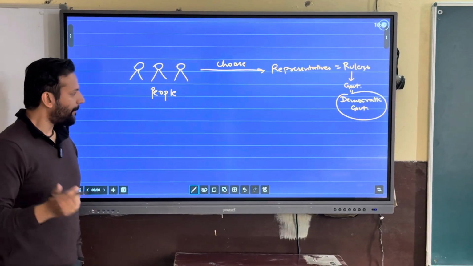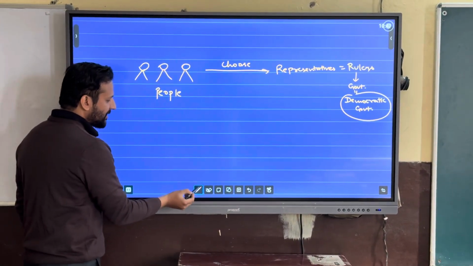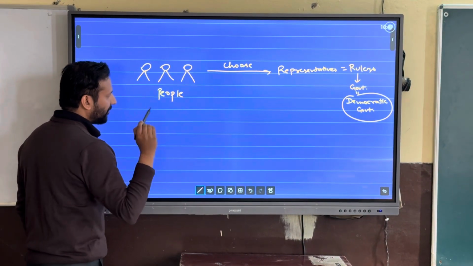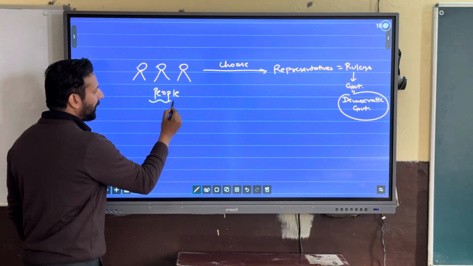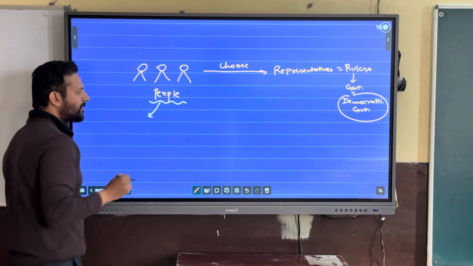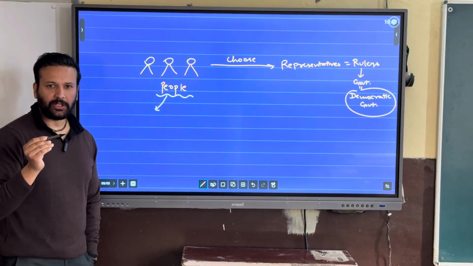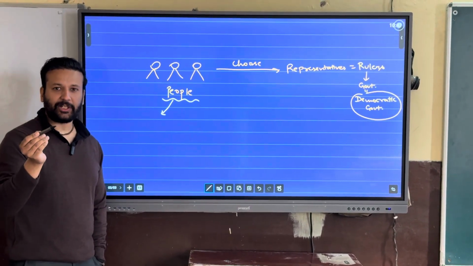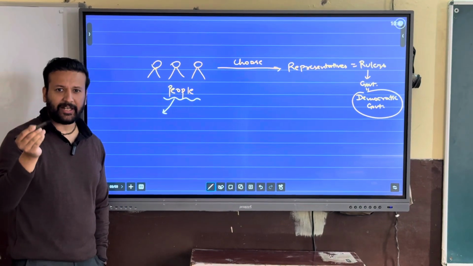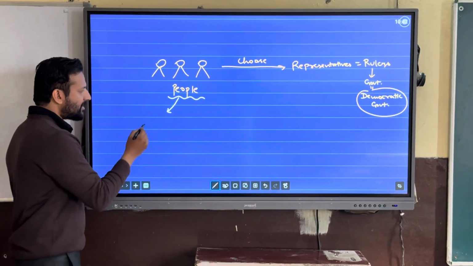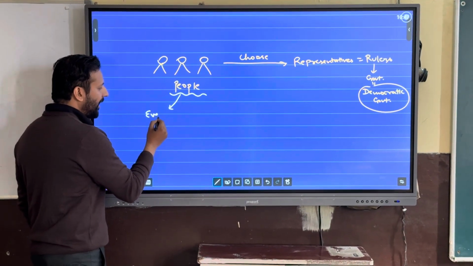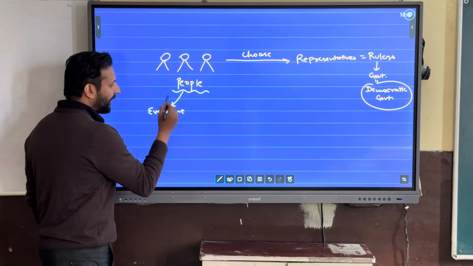Now let's discuss the key elements of this diagram. The first key element is people. Who are the people who are supposed to choose? Does everyone have the right to choose, or are some denied this right? The answer is everyone has the right.